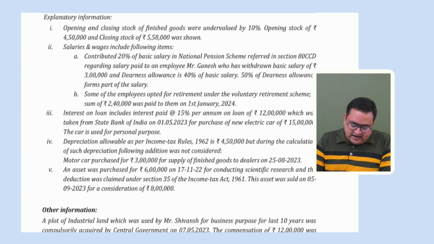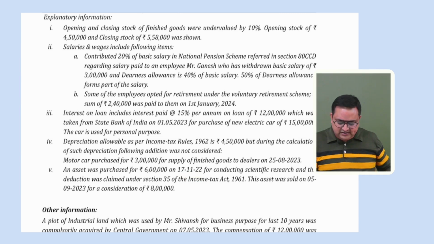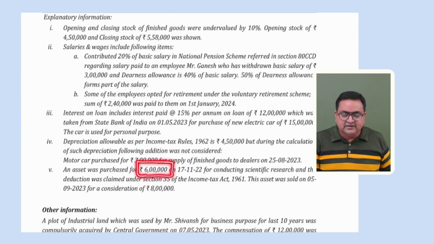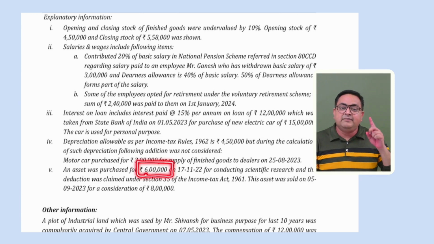Fifth point says an asset was purchased for 6 lakh on 17/11/2022. Okay, some 2 years back, they purchased an asset for 6 lakh for scientific research purpose and claimed a deduction under Section 35 also. So see, they have purchased an asset for 6 lakh rupees and they have claimed a deduction also under Section 35 in that year.